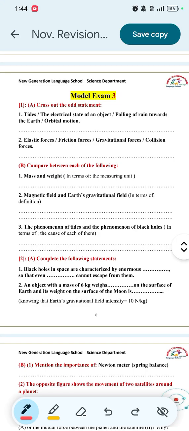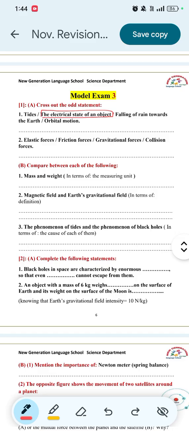Model exam 3, question number 1. Cross out the odd statement. Number 1. Tides, the electrical state of an object, falling of rain toward the earth, and orbital motion. So the answer will be the electrical state of an object, because tides, falling of rain toward the earth, and orbital motion occur due to the gravitational force.